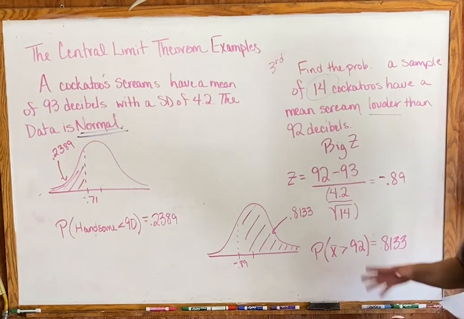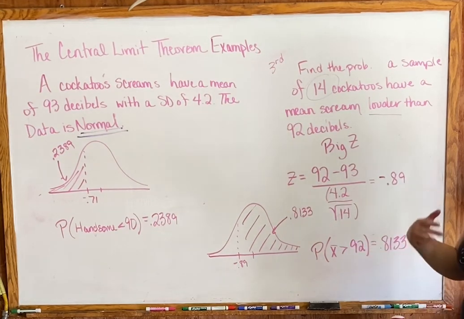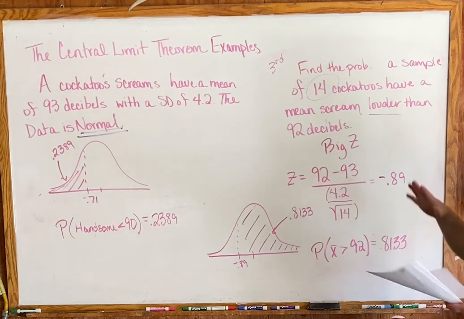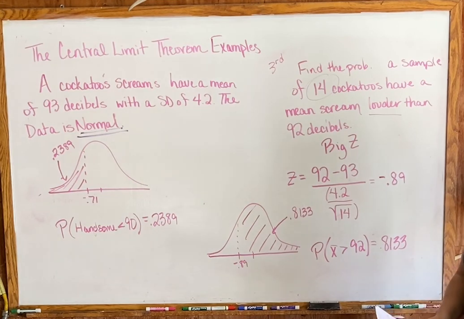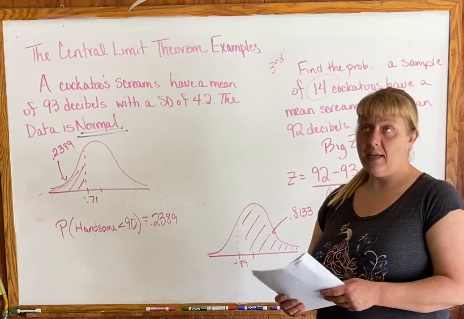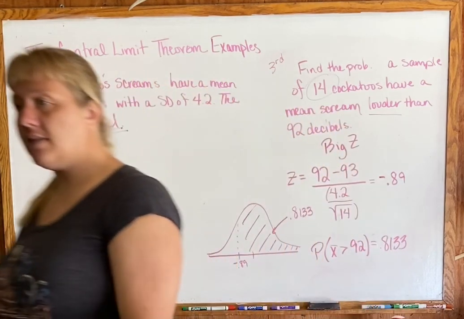Okay, so you've seen just about every example that I can give you with the central limit theorem. Big sample size, small sample size, says normal, doesn't say normal, using big Z, using little z. There are all sorts of different arrangements that you have to go through. Read the problem carefully before you jump in. Decide which z-score it is before you just start. Take a minute on each one, and that will see you through. So now we can do the problem when the data is normal, and now we can do the problem when the data isn't normal. Yay! All right, so I will see you next time.